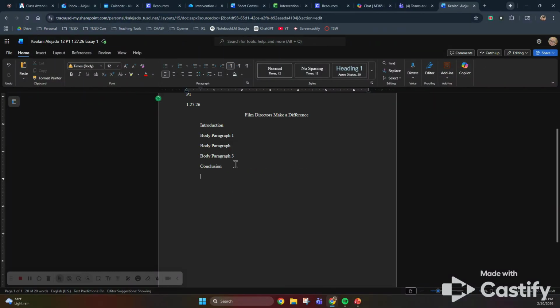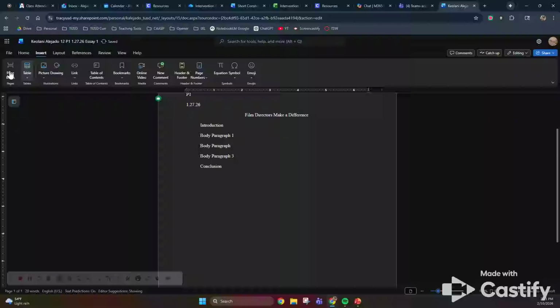You also need a works cited page. So when you're done at the end of your concluding paragraph, you're going to go to Insert, Page Break.